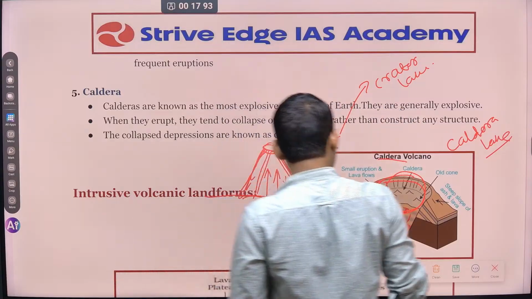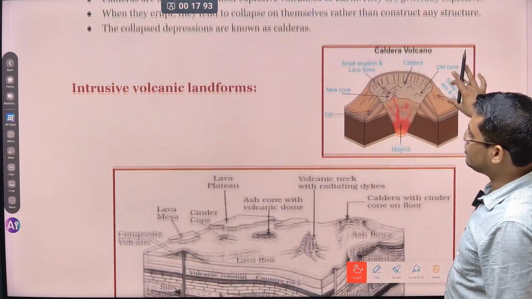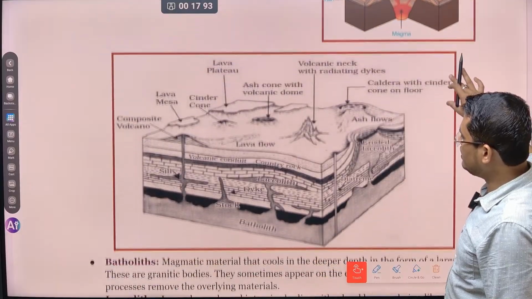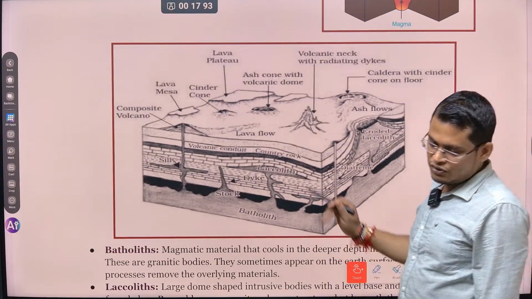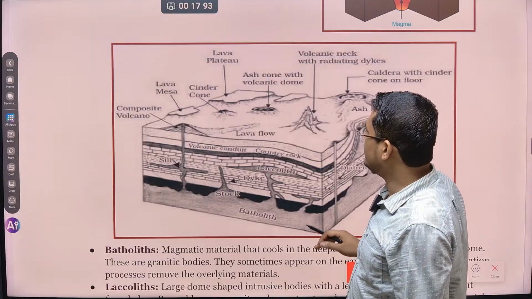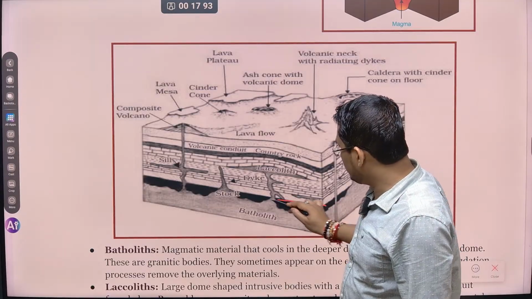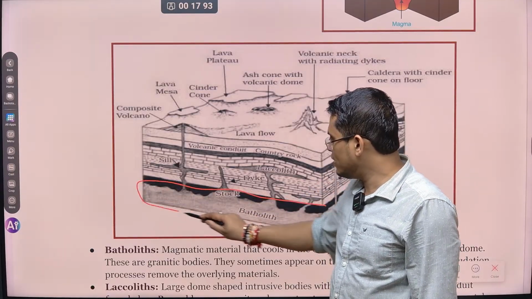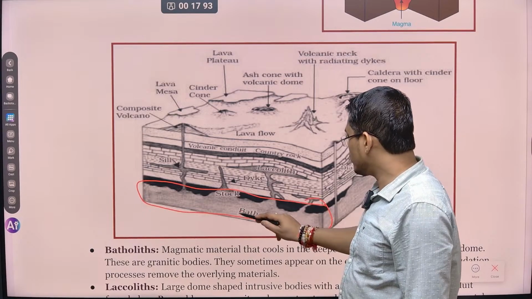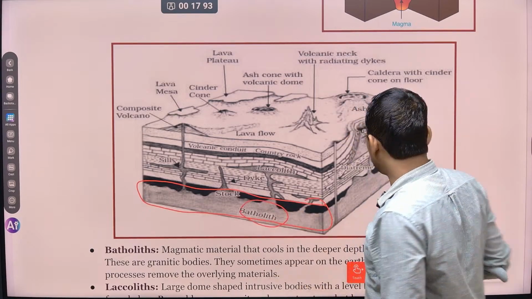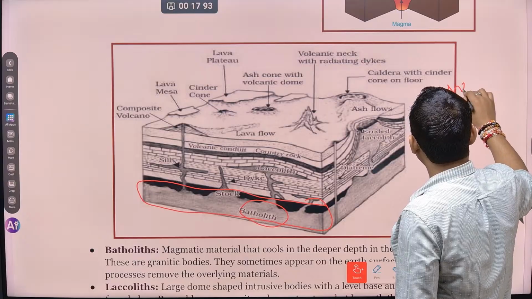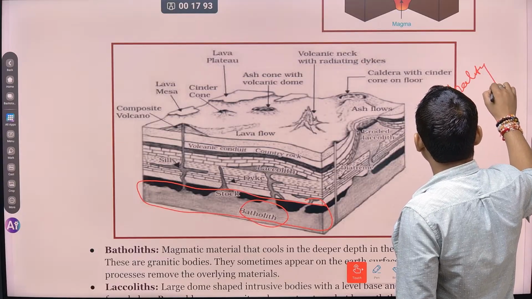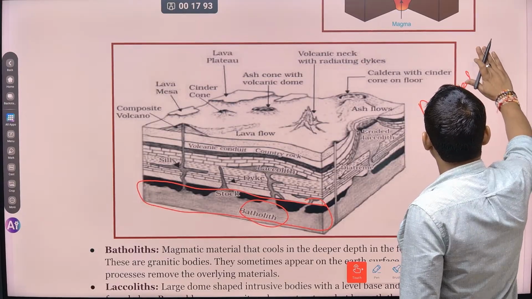चलिए मैं आपको देखता हूँ कुछ intrusive volcanic landform that is also found. So intrusive landform you can see. If you see inside the earth, this is the type of volcanic landform you will find inside. You can see the big stock of volcanic material found. They are called batholith. क्या उसको बोलते हैं? Batholith. These words are very important. Please remember. There can be a match, the batholith, LITH.